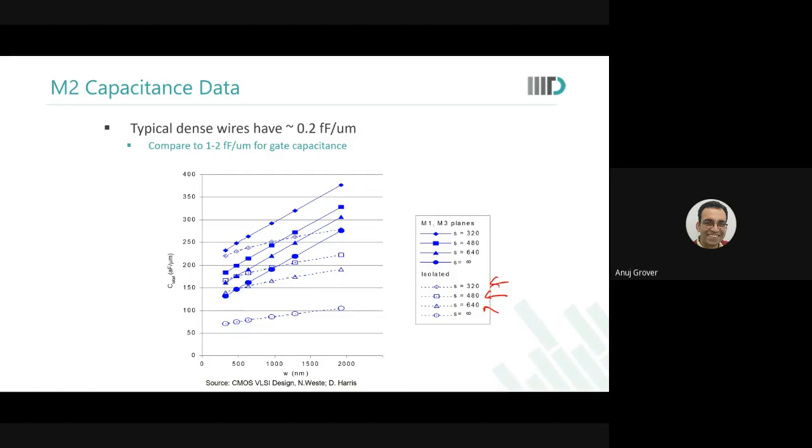Infinite spacing means they're really very far apart. And this is the width: we went from 500, in fact much lower than 500 nanometers, to 2 microns. And then we also added metal 1 and metal 3 plates, which means I also added intermetal capacitances into the picture. And as soon as you add intermetal capacitance, your capacitance almost doubles.